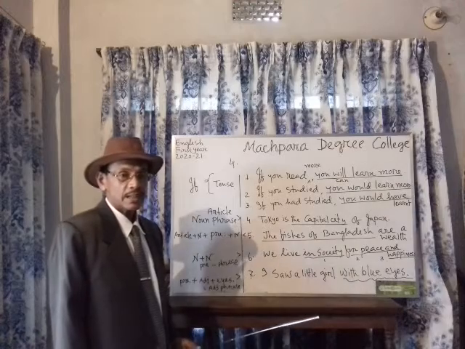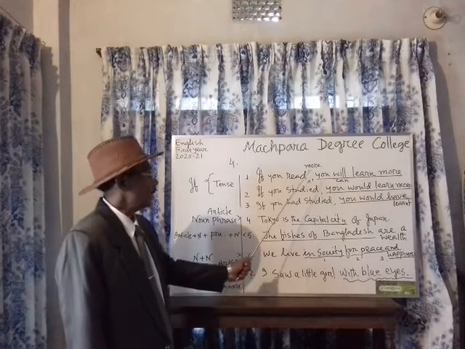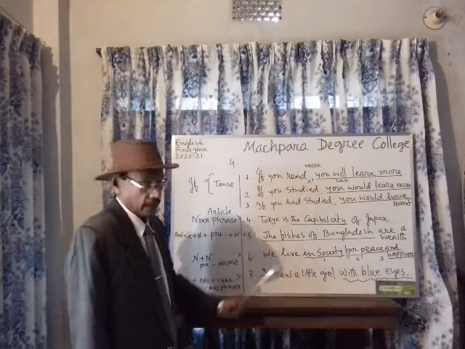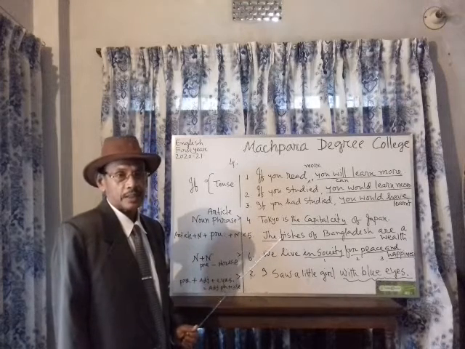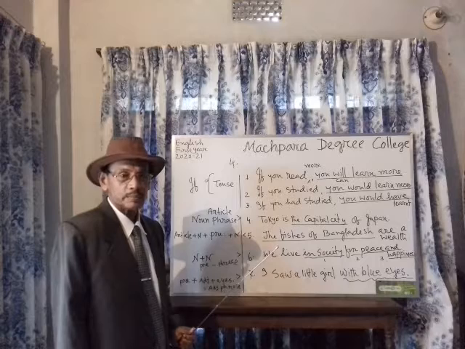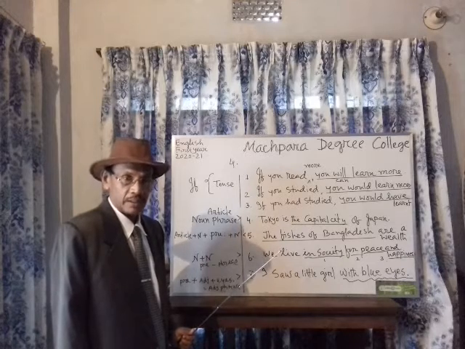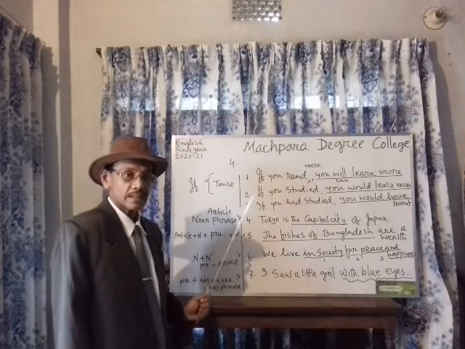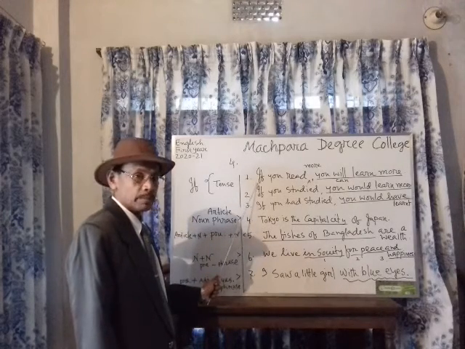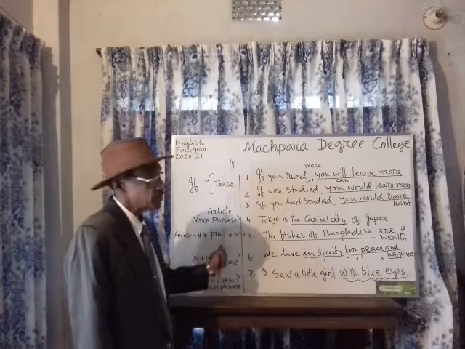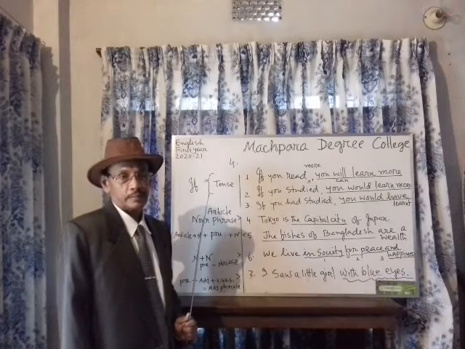Sometimes you can ask me, sir, if is used in the middle of the sentence, that is conjunction, may be, but if the sentence is conditional and if is used at the beginning of the sentence must be complex sentence.